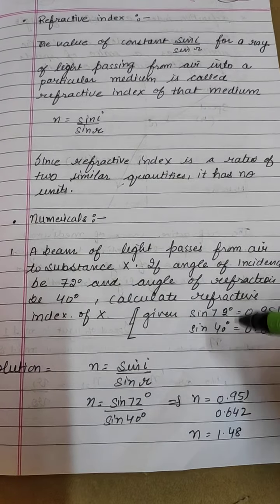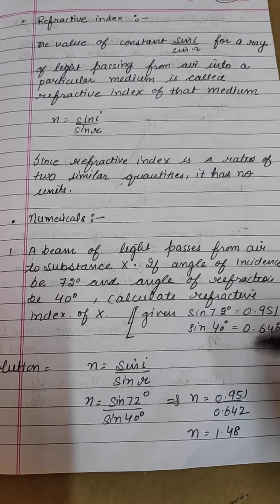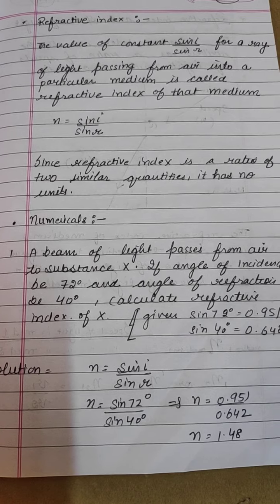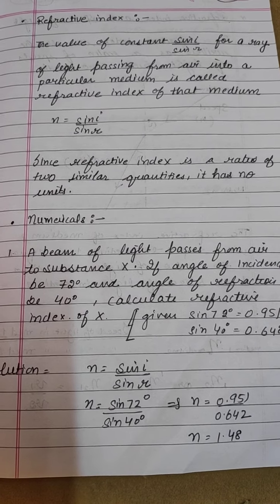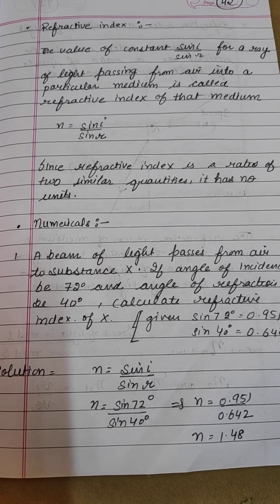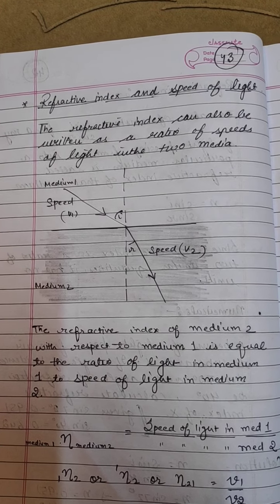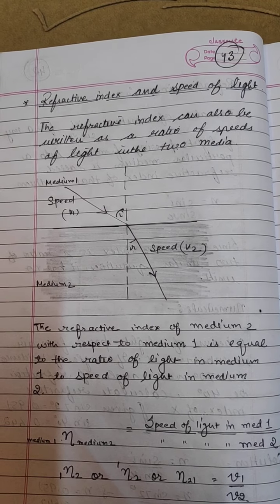So put the values: sine 72 is 0.951, and here 0.642. When you divide and simplify it, you will get the refractive index as 1.48. So this is how you can find the refractive index of X. Next we will discuss refractive index and speed of light.